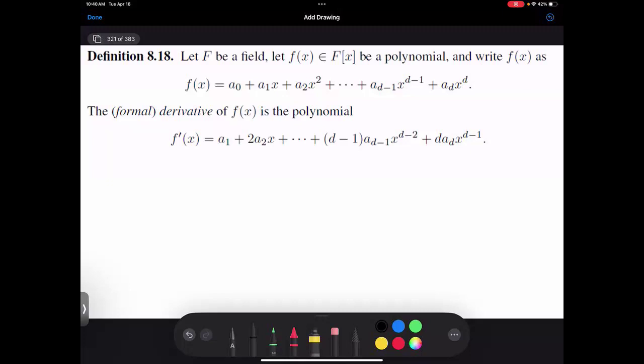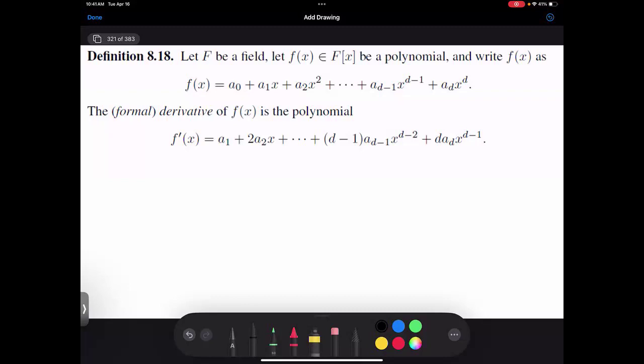Could I define it as 1 over a0 plus x over a1 plus x squared over a2? Could I define the formal derivative as just take each term and take the coefficient and make it 1 over that coefficient? Could I do that? I am a professor, I teach at Williams. So I could define a formal operation where I just replace ak with 1 over ak in front of the x to the k.